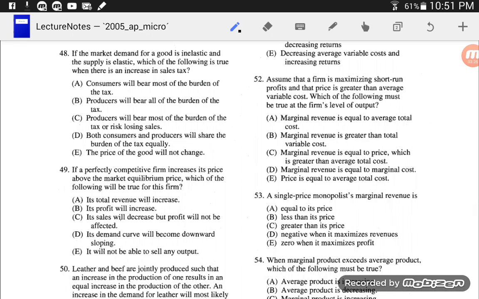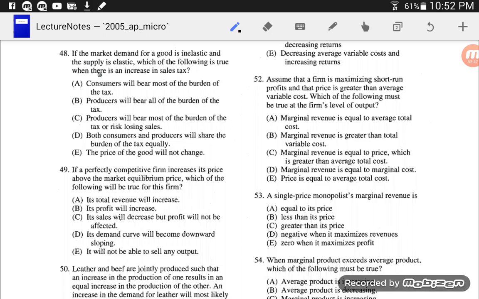Number 48. If the market demand for a good is inelastic and the supply is elastic, which of the following is true? Increase in tax. Alright. It's inelastic. That kind of means people will buy it for the price.